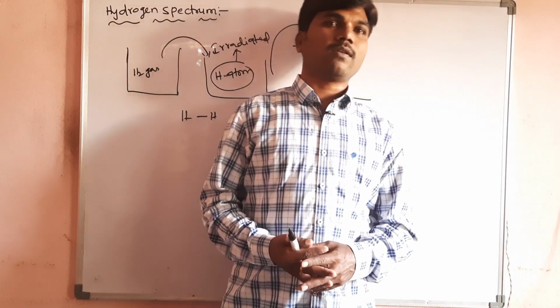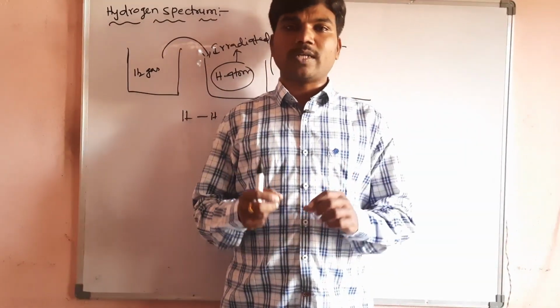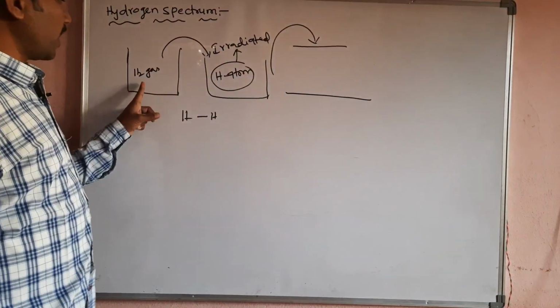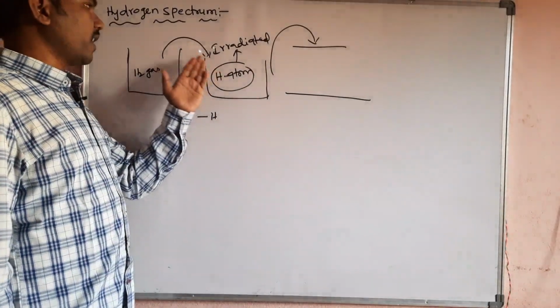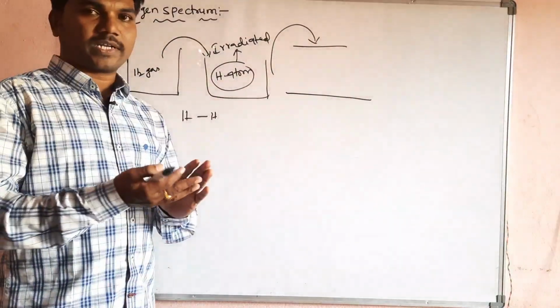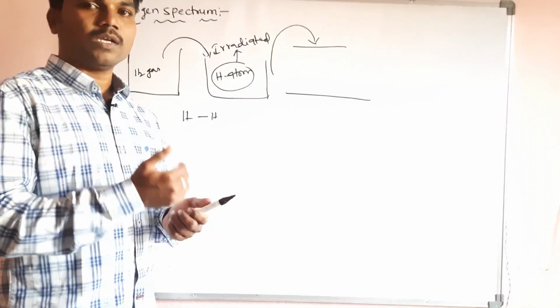Today I am going to explain one small concept, that is the hydrogen atomic spectrum. To understand it, I have taken one container in which hydrogen gas is there. This hydrogen gas is irradiated with light or some radiation energy, so the hydrogen gas will absorb energy from the source.